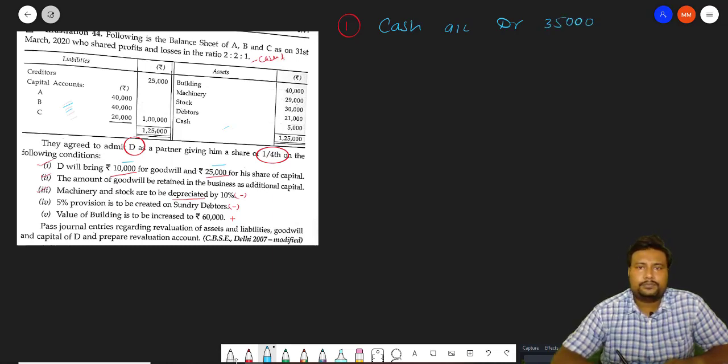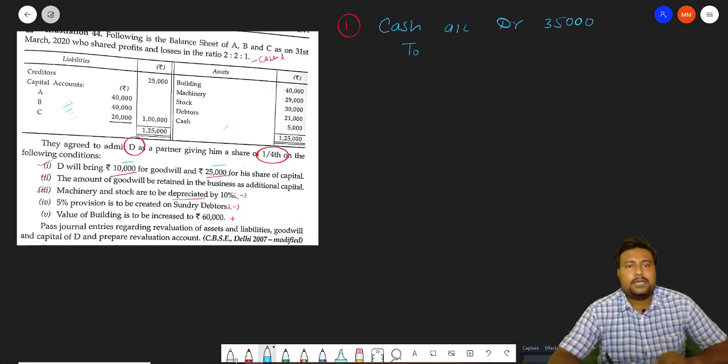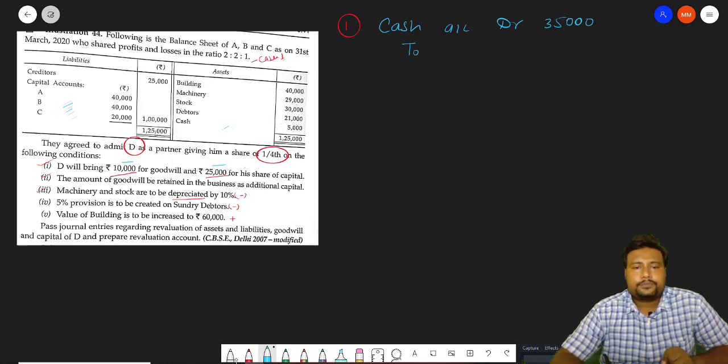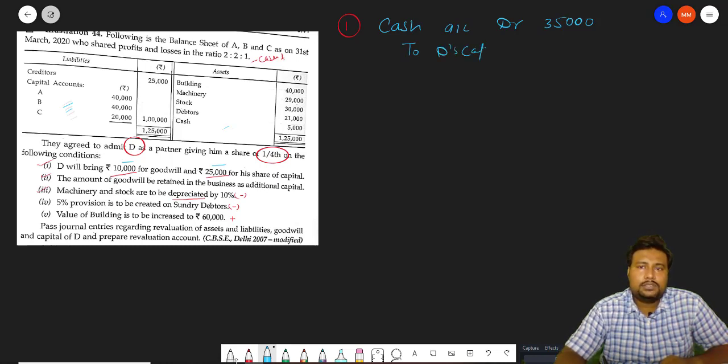Cash account debit 35,000. Okay. To, it is coming for how much? To D's capital account, how much? 25,000.